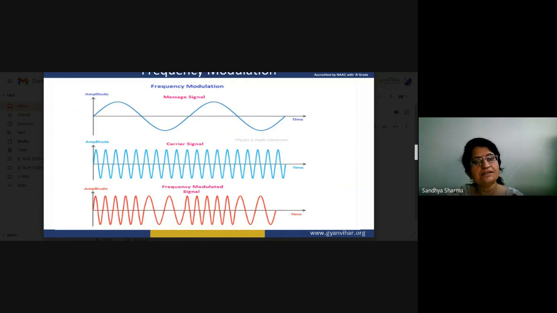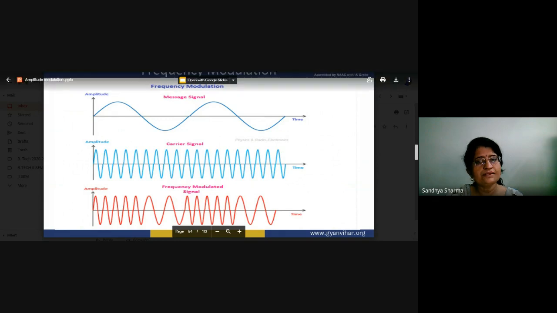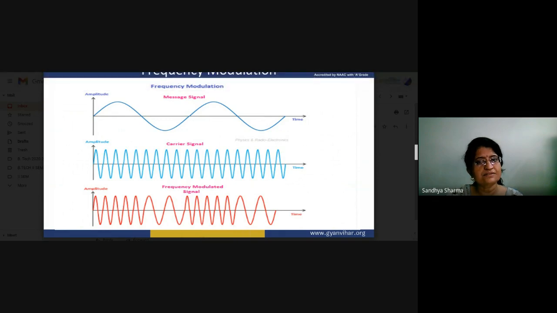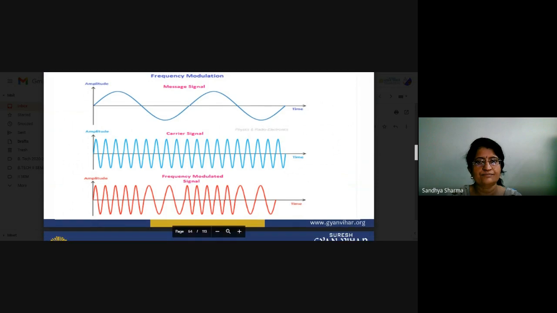And when our signal goes to the negative half cycles, our frequency will be very low. And again, this process will be repeated. This way we can see that the frequency of the carrier signal changes according to the changing amplitude of our modulating signal.